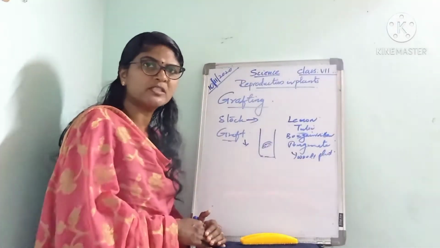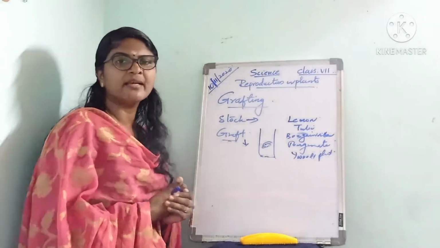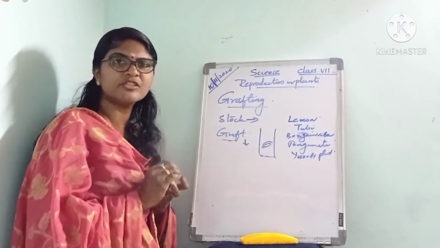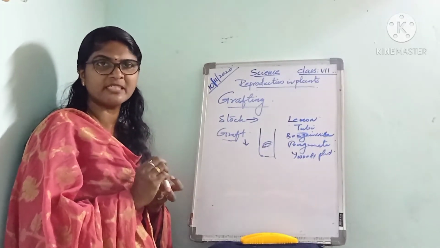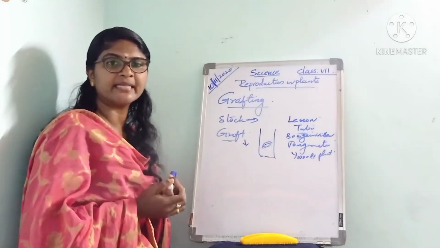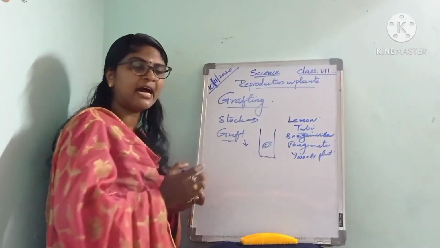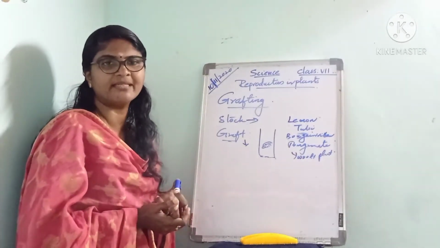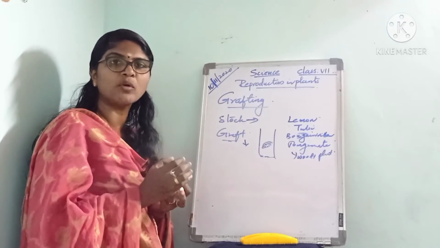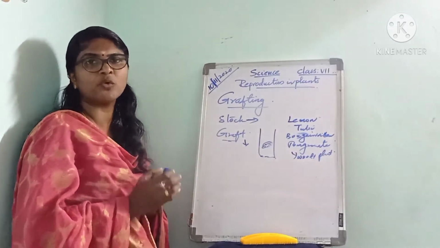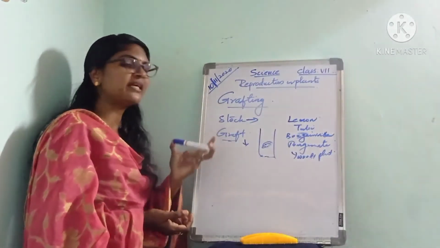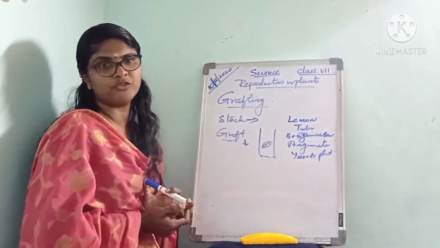I'll explain once more this method of grafting. Here, a fast growing plant with resistance to diseases is considered the base plant, which is called the stalk. A stem cutting from a good variety plant is called the graft. This graft is inserted on the stem of the stalk through a small incision. After that, the graft and the stalk firmly bind together.